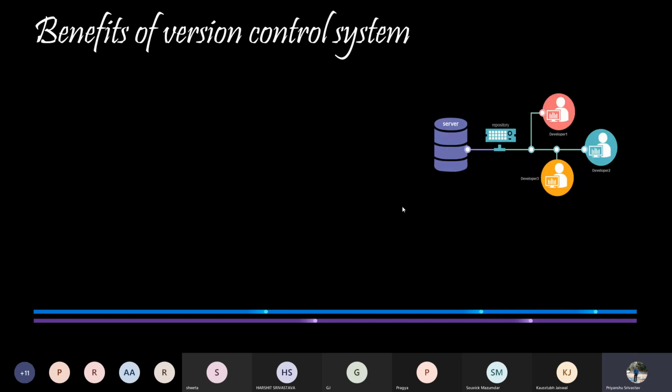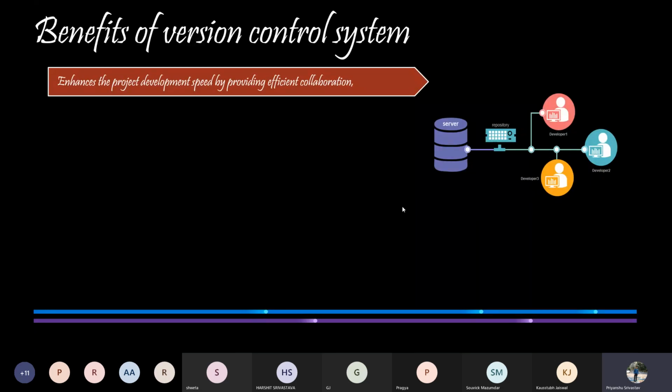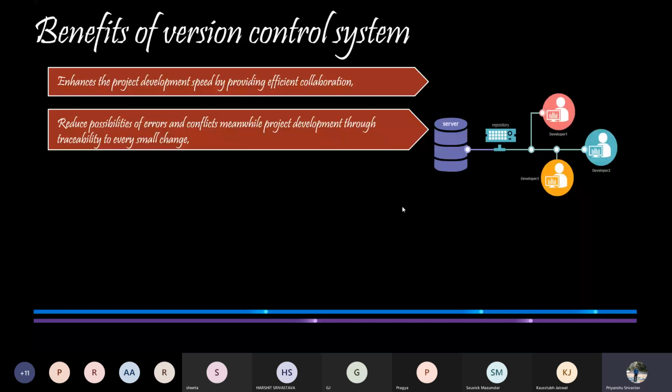Now that we have discussed the types of version control system, here are the other benefits that version control system provides us with. Version control system provides us with increased development speed, as it provides efficient collaboration between the developers. Thus, it enhances the quality of the project. Since version control system traces every small change, it greatly reduces the possibility of errors and conflicts in the project development process and in the various stages in it.